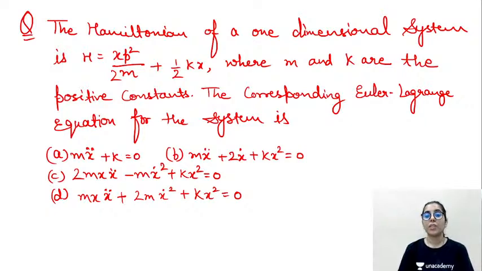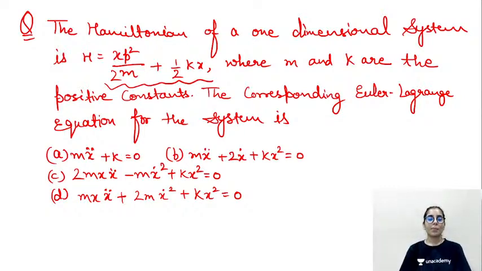See, the Hamiltonian is given and you want to find the Euler-Lagrange's equation, means the Lagrange's equation of motion, which is d by dt of delta L upon delta q dot minus delta L upon delta q is equal to 0. But the first thing we have to do is the conversion from Hamiltonian to Lagrangian. You can easily compare the Hamiltonian form with T plus V, that is kinetic energy plus potential energy.